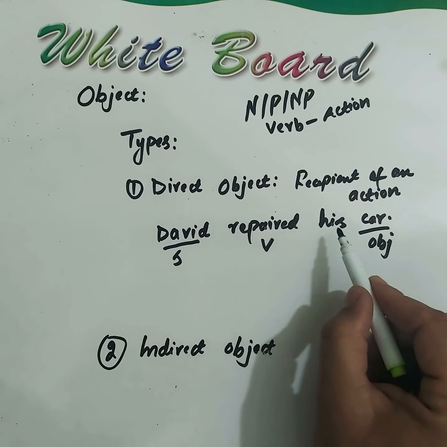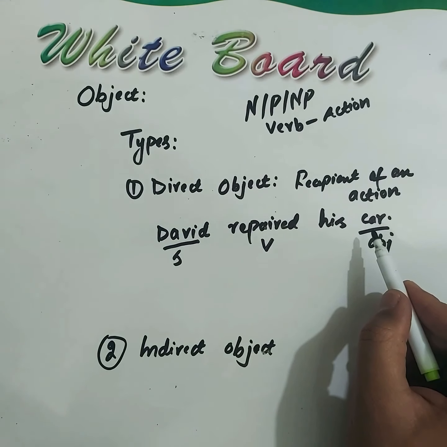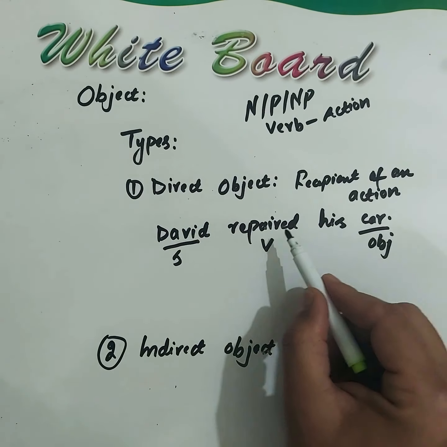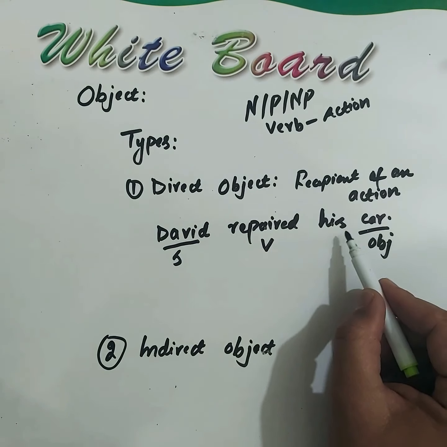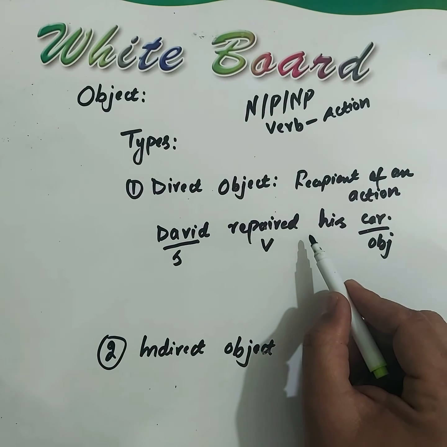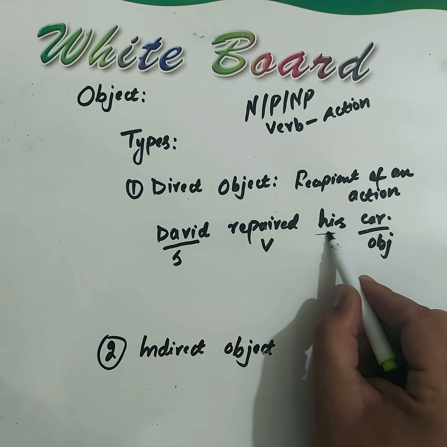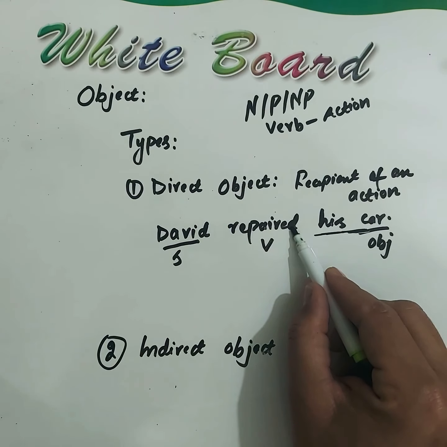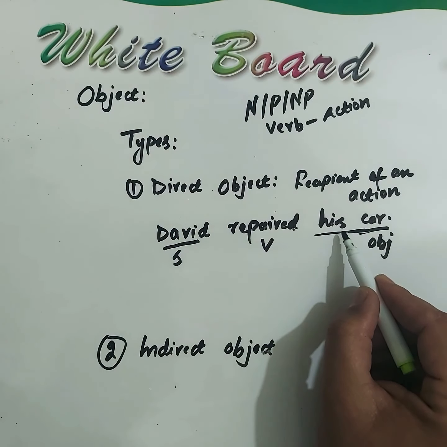David repaired his car. Students, what did David repair? David repaired his car. The car receives the action. That's why it is called direct object. Students, another important feature is direct object comes after your verb.